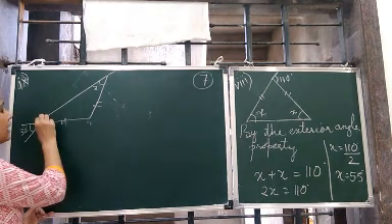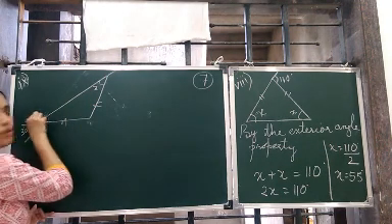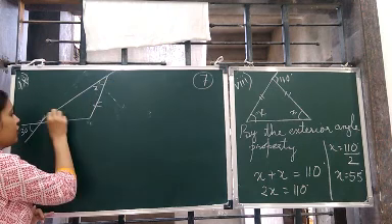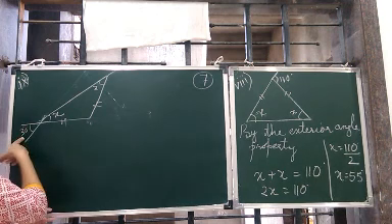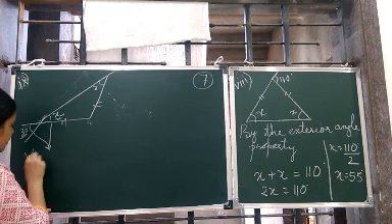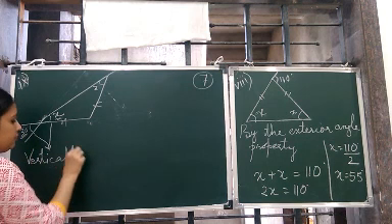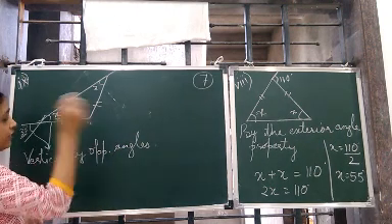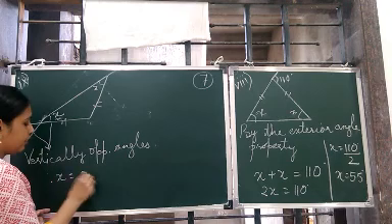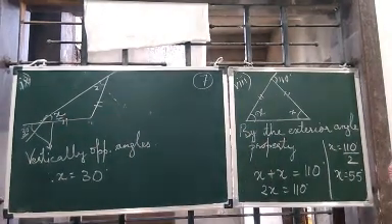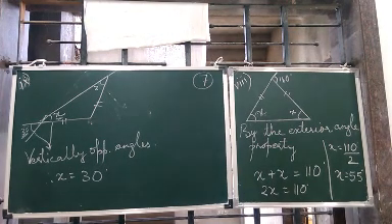Equal. That means the angles formed by the third side will be equal, means this is equal to x. So this is x. Now you see this angle, these two are what? Vertically opposite angles. Since they are vertically opposite angles, they are equal, therefore the value of x is what? 30 degrees. You can see they are connected through the vertex, therefore they are vertically opposite angles.